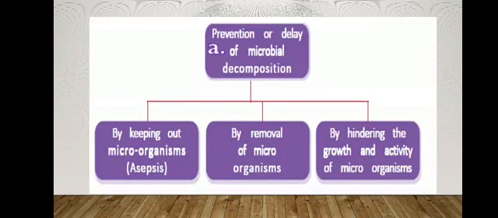First, the explanation of the prevention or delay of microbial decomposition. We can prevent or delay microbial decomposition by three methods. First is keeping out microorganisms, which is known as asepsis. Asepsis, or keeping out of microorganisms, means we prevent the entry of microorganisms into the foodstuffs.